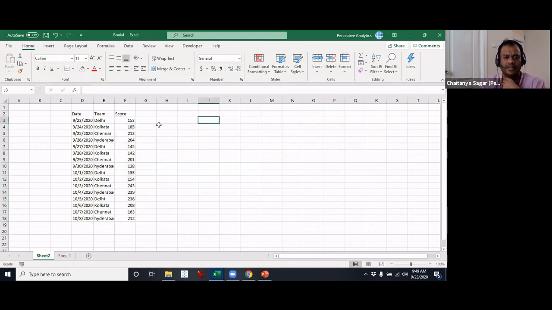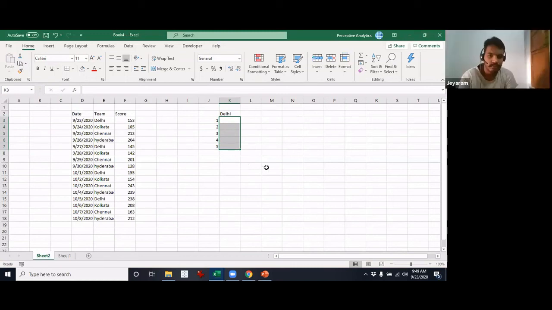Now let's say you have a team, Delhi. For Delhi, you want to know what their number 1 score is, number 2, number 3, number 4, number 5, and so on. You're looking for the occurrence, and you want their scores displayed here: the first match, second match, third match, fourth match, and so on. Is the question clear?